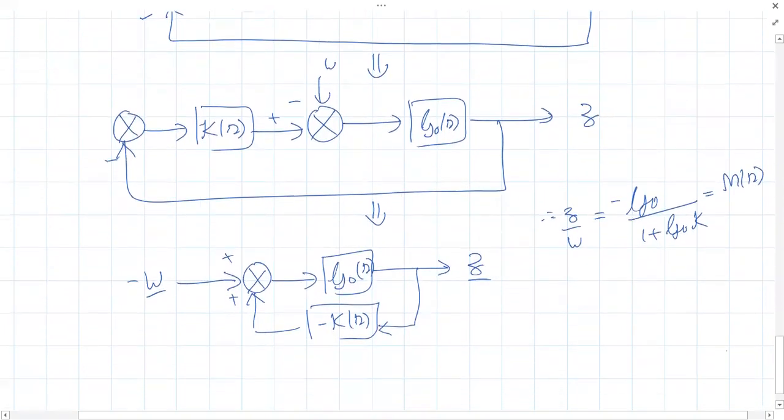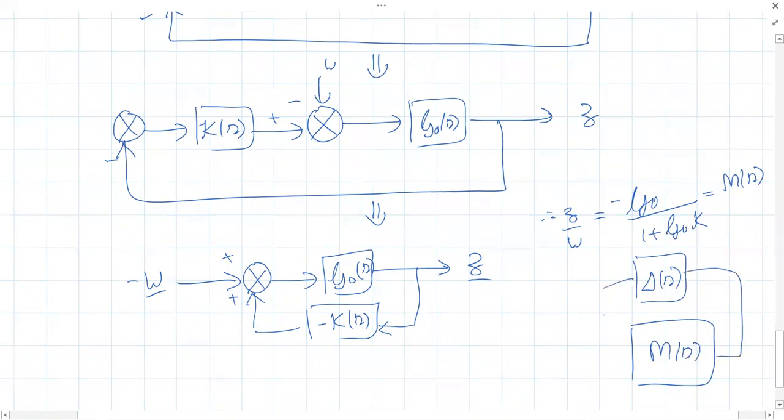So now what did we do? We represented this system as delta in LFT form. In upper LFT form, to be more specific. So this was our Z and this was our W. Right?